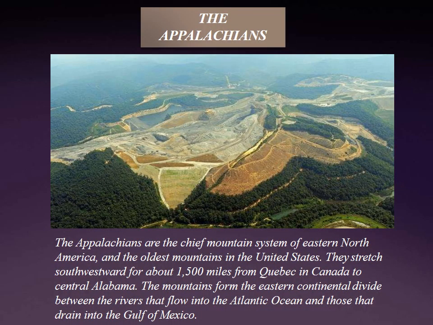The Appalachians. The Appalachians are old fold mountains, and they are the chief mountain system of eastern North America. They are also the oldest mountains in the United States. These mountains form the eastern continental divide between the rivers that flow into the Atlantic Ocean and those that drain into the Gulf of Mexico.